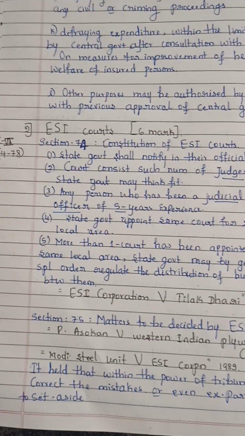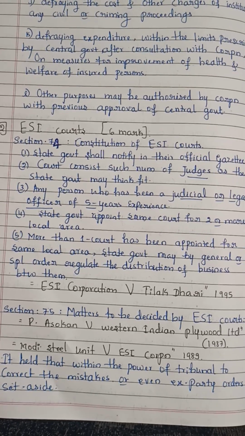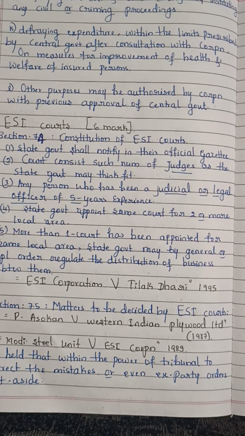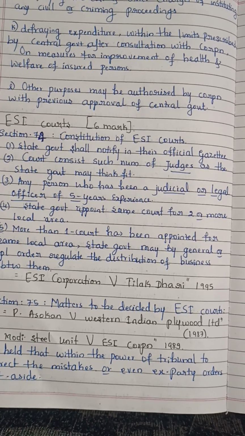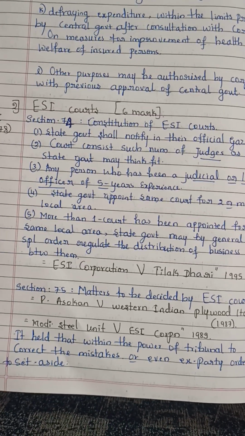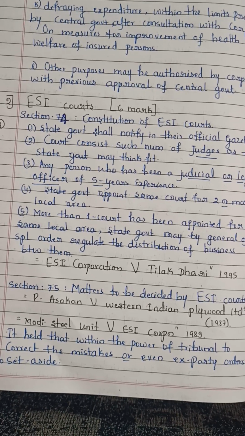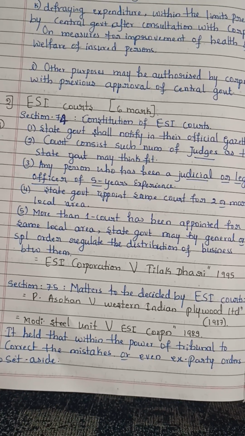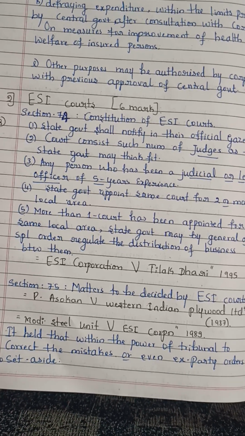Another important question is ESI courts. It is explained in Chapter 6 of the Act, Sections 74 to 78. What does Section 74 say? Constitution of ESI courts.